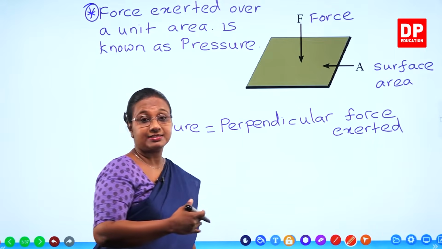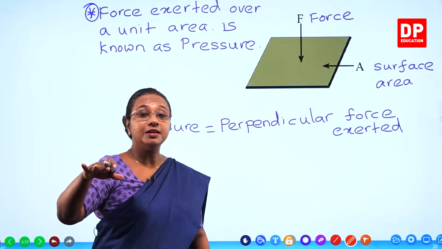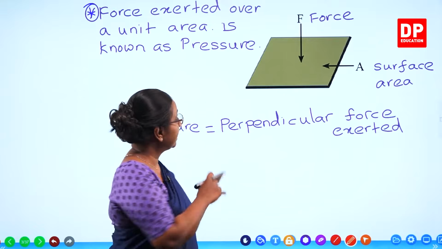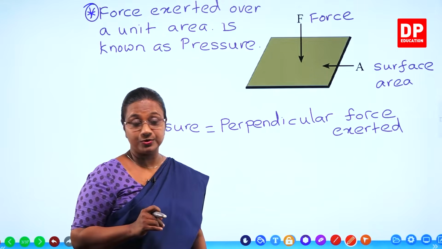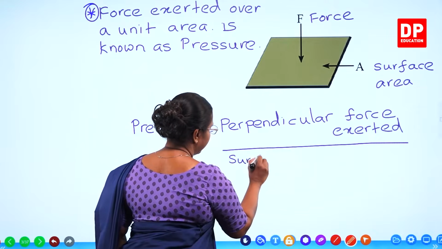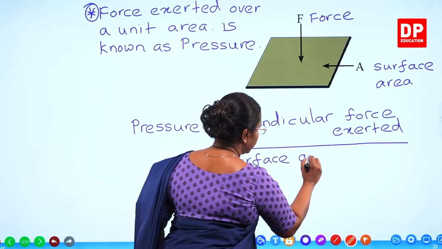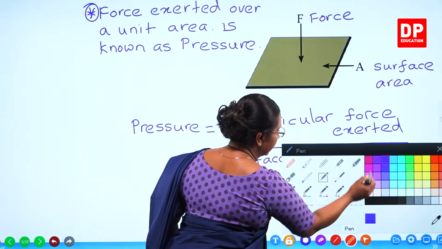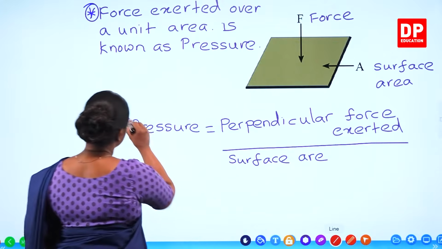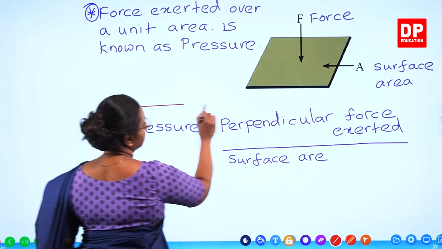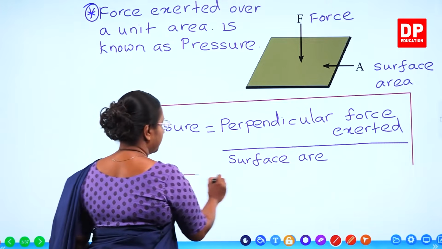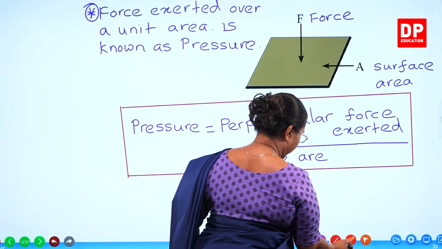Because always it acts downwards. Normally you have the surface and the force will be perpendicular to that. That is why we say perpendicular force exerted divided by the surface area. So this is again the equation that you all need to remember, students. Equation for pressure. Pressure exerted by solids.